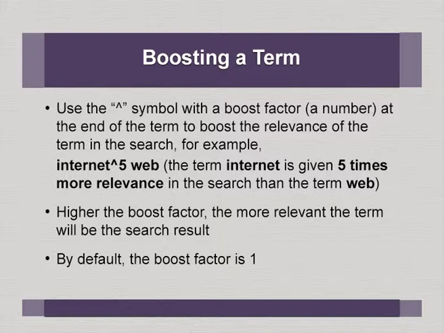That means probably the document is dealing more with internet than web alone. Higher the boost factor, more relevant the term will be for the search result. By default, the boost factor is 1. That means if you enter just internet web, okay, both have equal weightage.